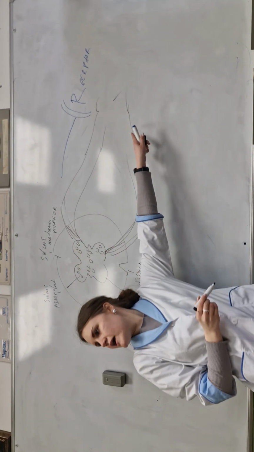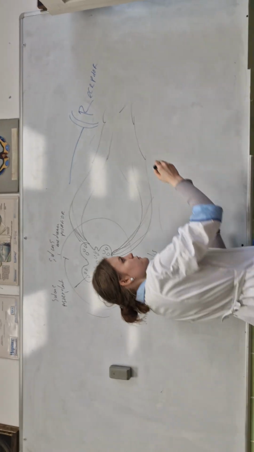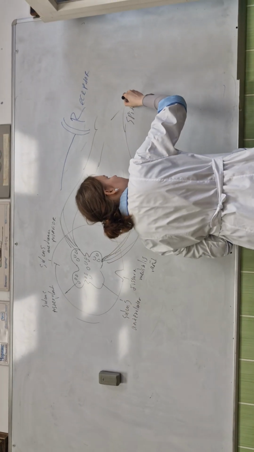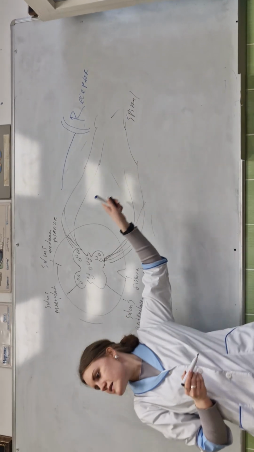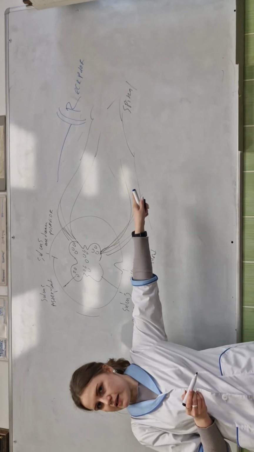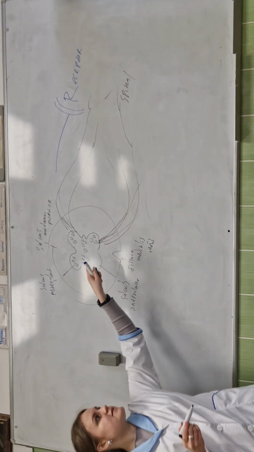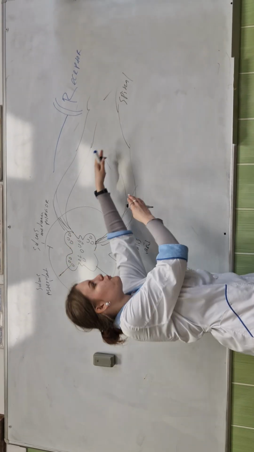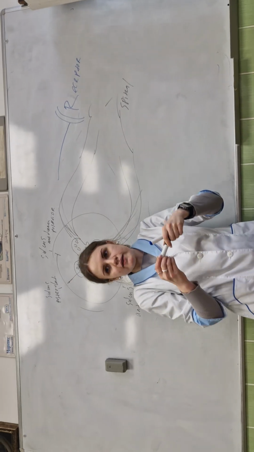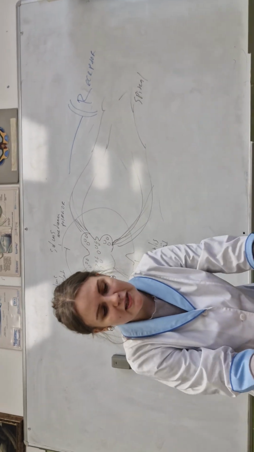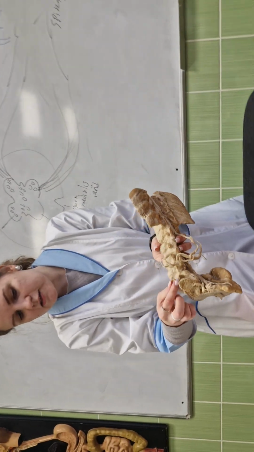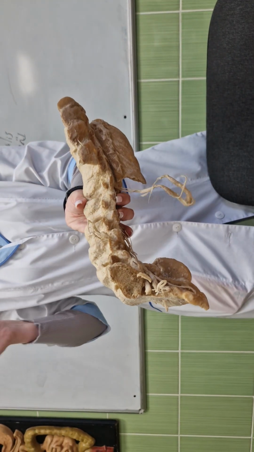The spinal nerve. We have 31 pairs of spinal nerves. Two radices, anterior and posterior, join and make one spinal nerve, and this nerve exits through the foramen intervertebrale.